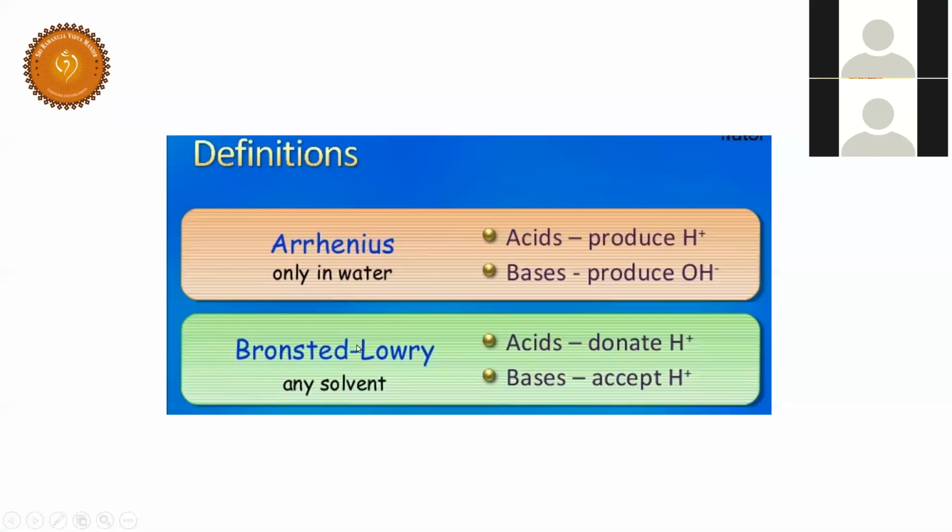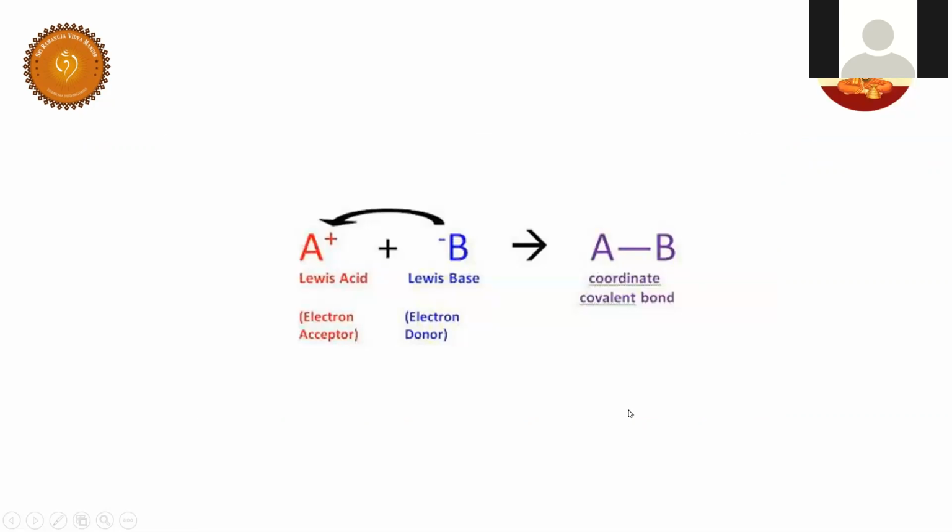I hope you understood the conjugate acid-base concept. Let us just recap once. The definitions of Arrhenius theory: acids are proton donors, bases are hydroxyl donors. Bronsted theory: acids are proton donors, bases are proton acceptors. Now let us get into a new concept called the Lewis concept.